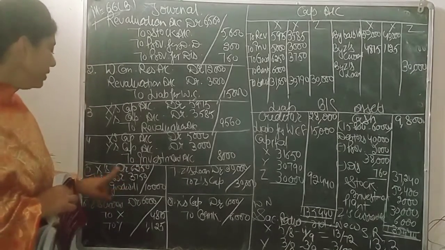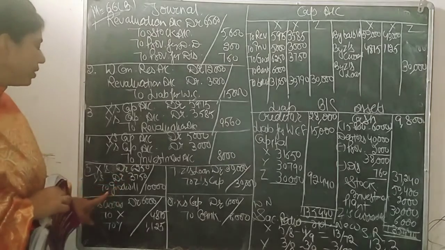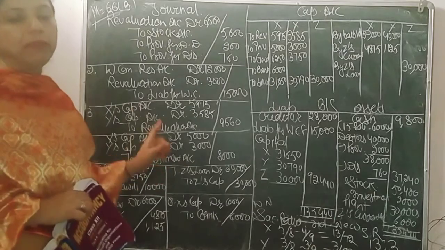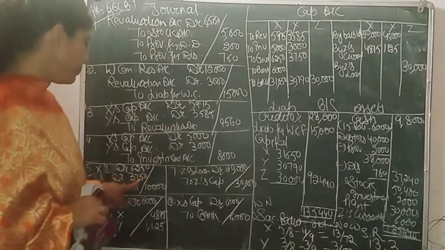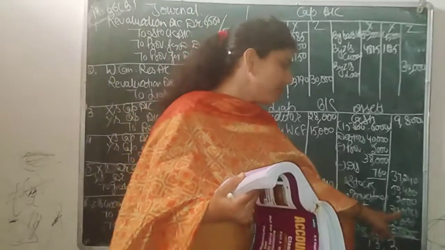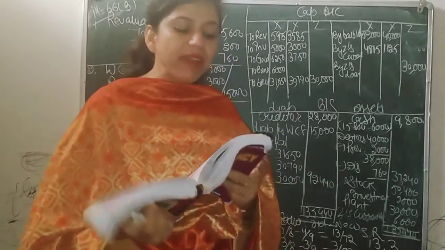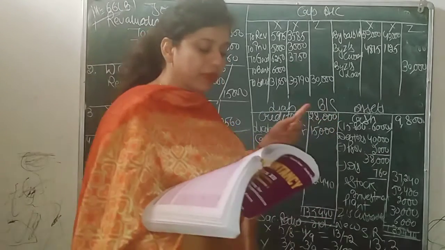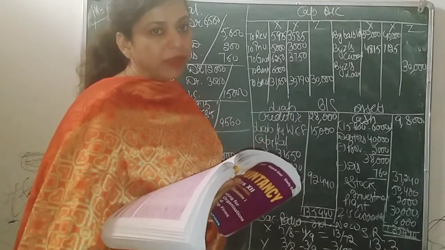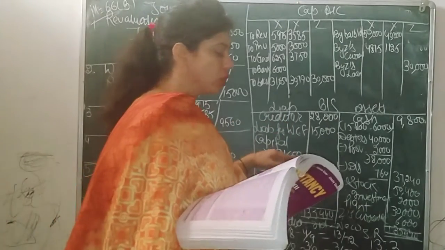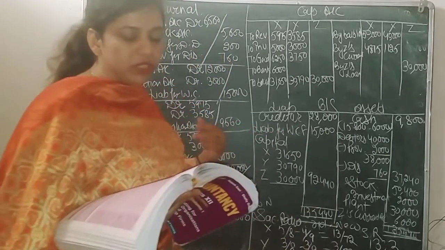So regarding goodwill, X's capital account debit, Y's capital account debit to goodwill 10,000 in old ratio, because old goodwill will be divided in old ratio 5:3. Next we have plant, that should be placed in balance sheet as there is no adjustment, so just put it with same value 30,000. Next we have liability side, creditors 28,000, no adjustment, so put with same. Next, workman compensation reserve, there is an adjustment, so just leave it. And then Z's loan account, there is an adjustment, so also leave it.